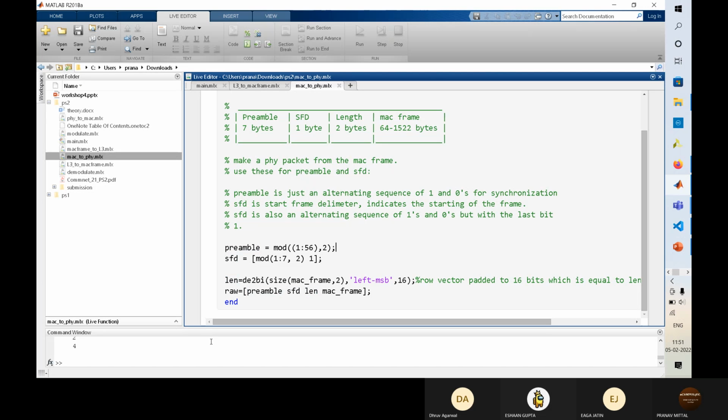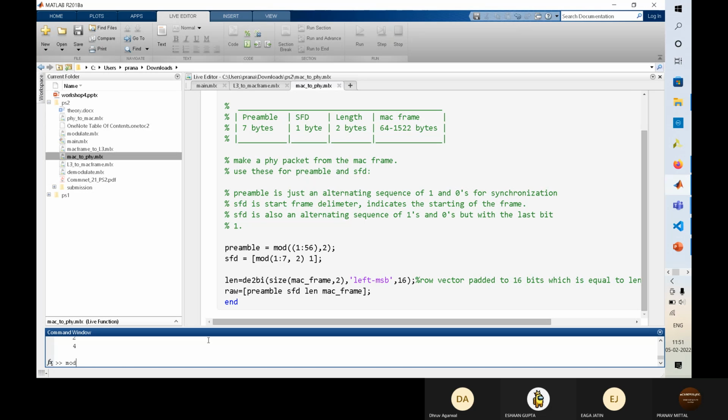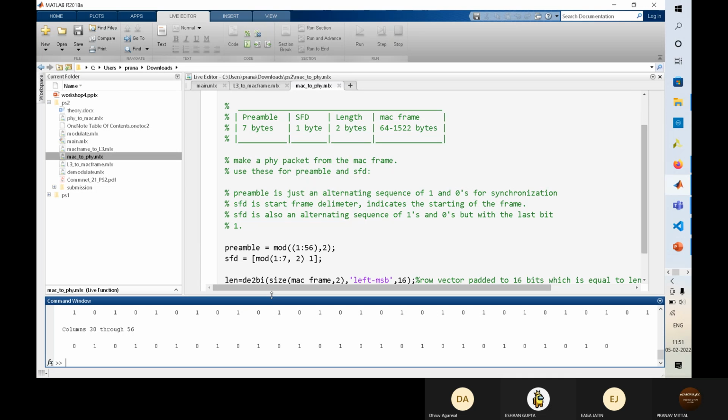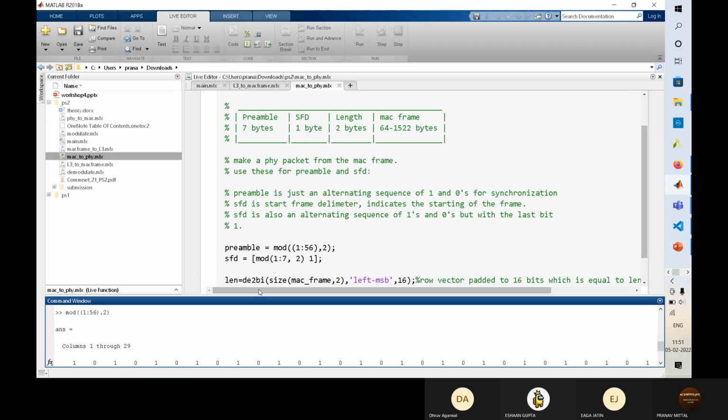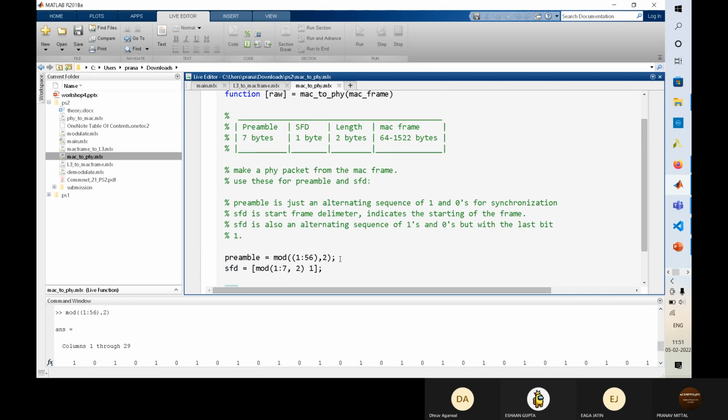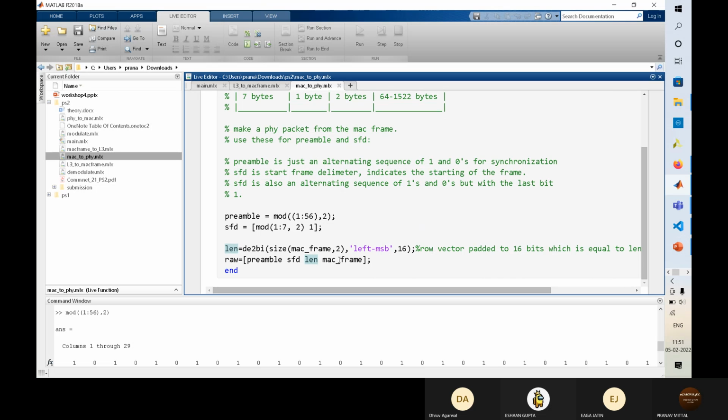You can test it. Below, you can see we get 1010. Then we add that also. Then we again add a length to the MAC frame. This is the data link layer. The previous one was the network layer.